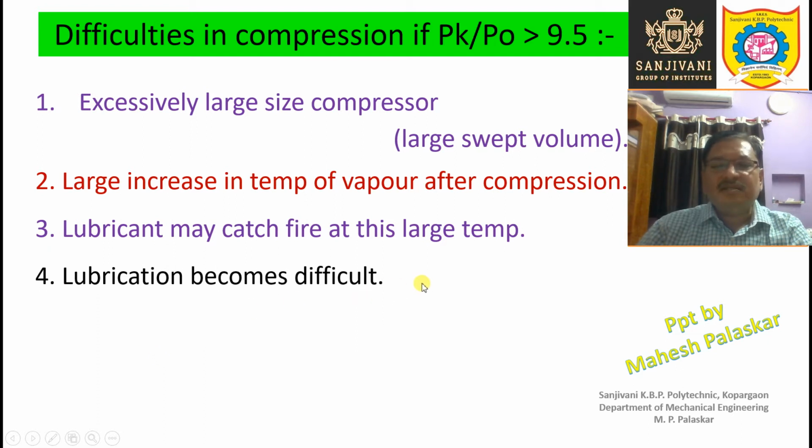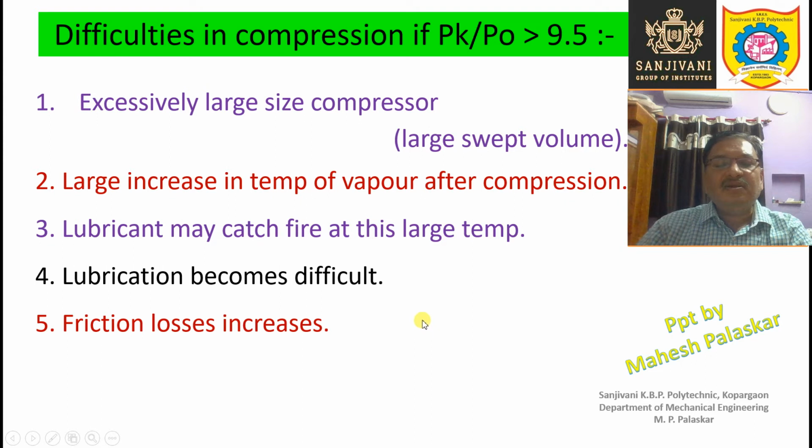Lubrication becomes difficult because the lubricant can retain its properties only within a small range of temperature. If the temperature before compression is low and after compression is high, that means the temperature difference is large and it goes beyond the range at which the lubricant can maintain its properties. So the properties of the lubricant will change as the temperature changes, and therefore the lubrication becomes difficult.